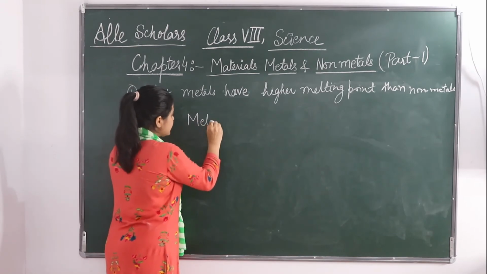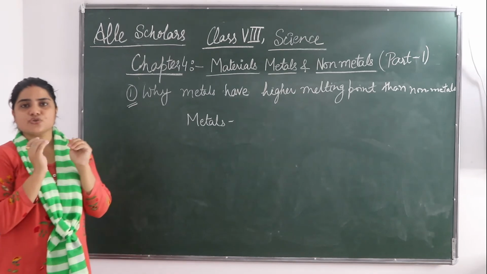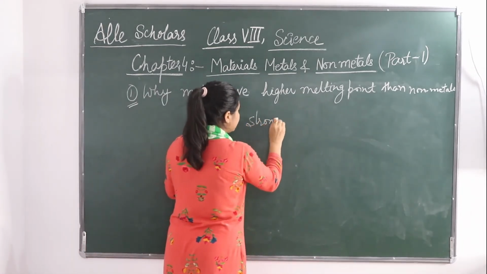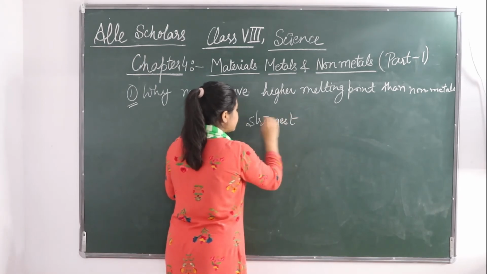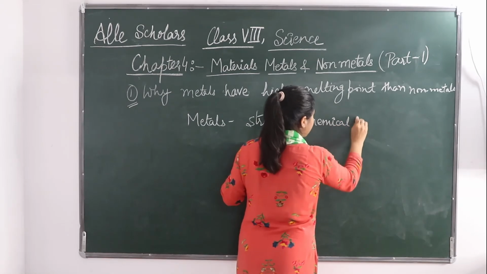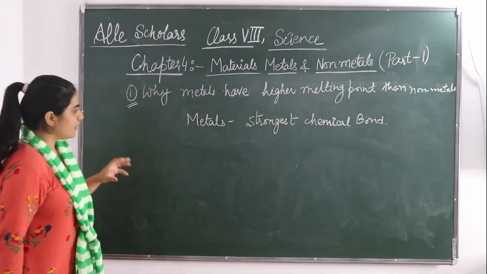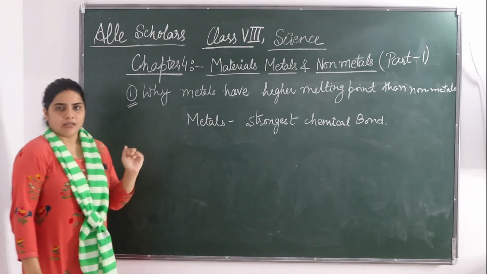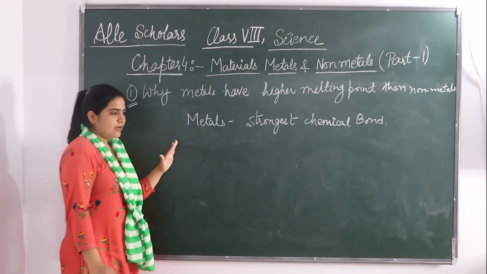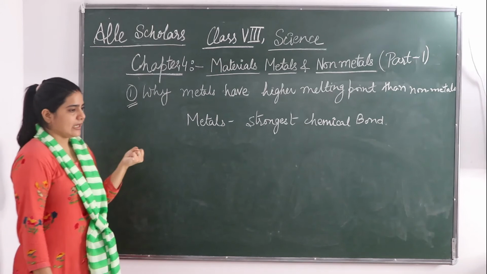These metals have the strongest chemical bond. Metals के पास क्या होते हैं? Strongest chemical bond. Okay, metals के पास strongest chemical bond होते हैं. Okay, this is a metallic property. Strongest chemical bond होते हैं. तो अब क्या है? Chemical bond बहुत strong है.